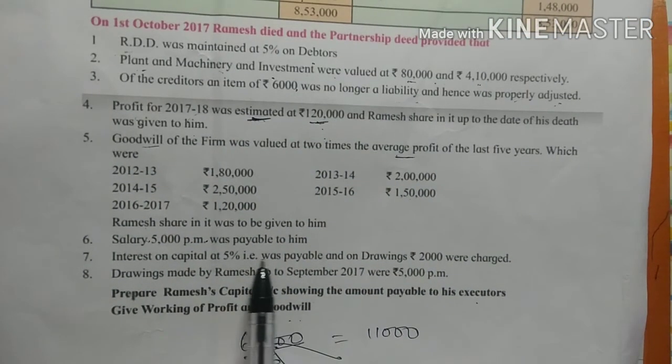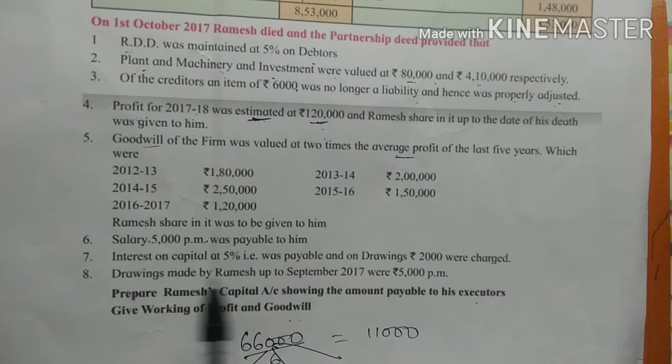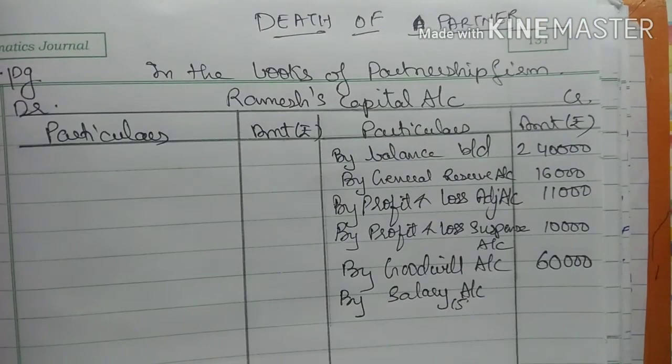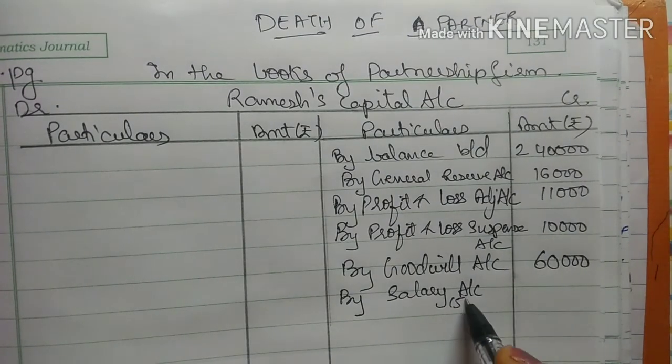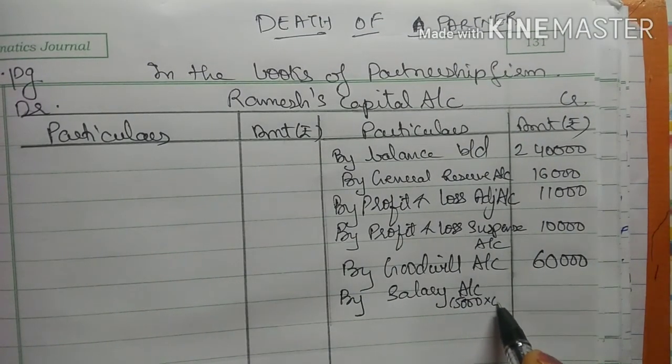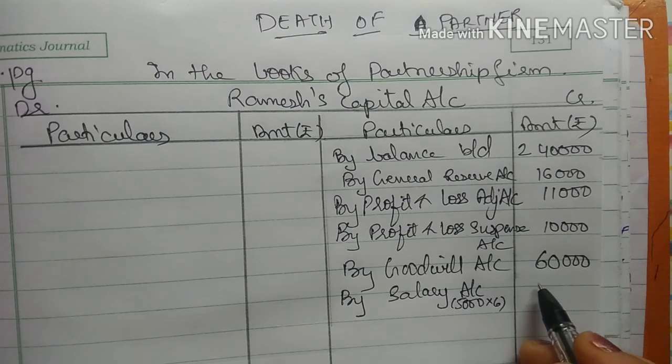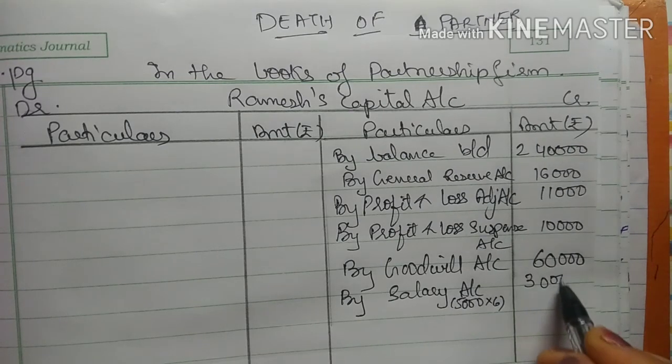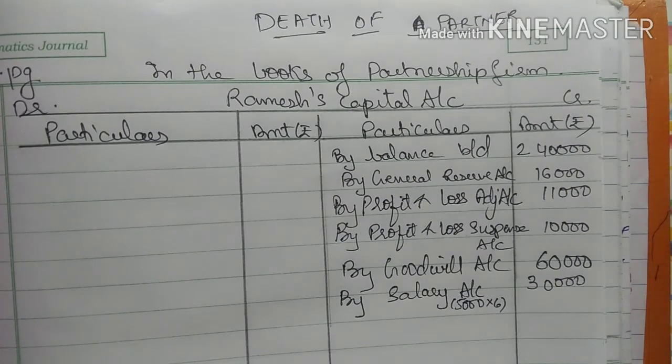Now see the next adjustment. Salary 5,000 per month was payable to him. So salary is an income for Ramesh. So it will come in partners capital account credit side. 5,000 into, he has worked for 6 months. So 5,000 into 6 is what? 30,000.